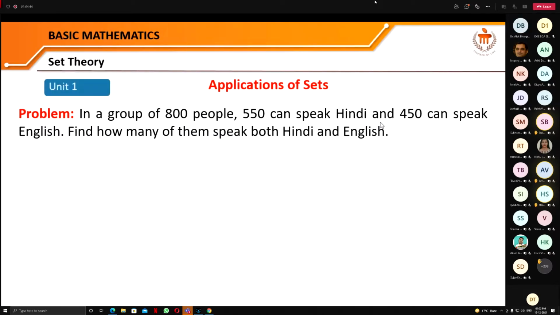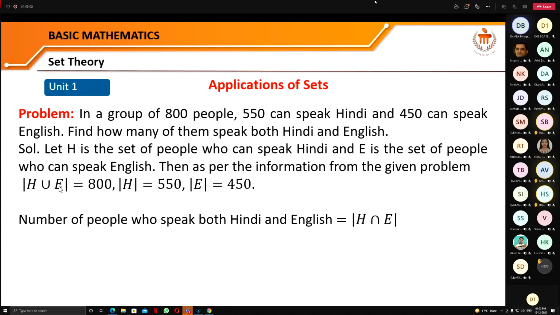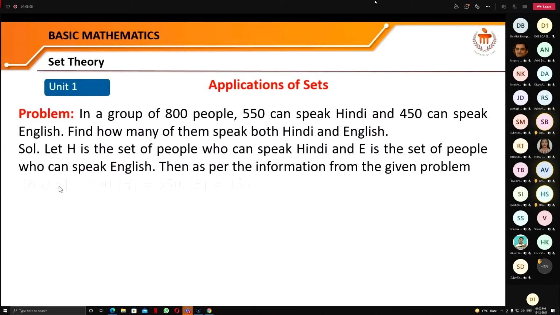Just look. Let us say that H is the set of people who can speak Hindi, and E is the set of people who can speak English. So it means that the total number of people is H union E, that means the people who speak English and Hindi, because no other information is given.